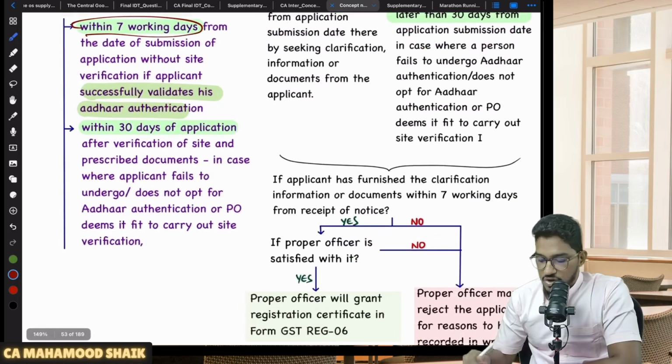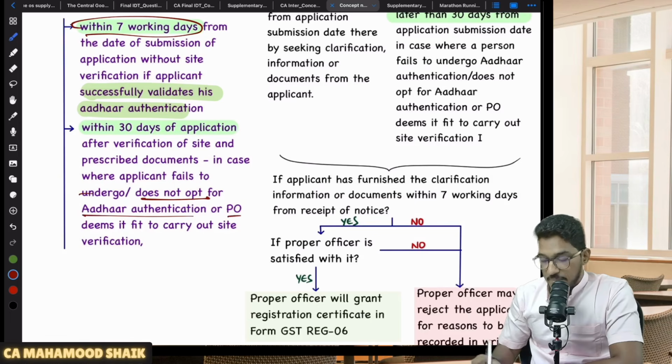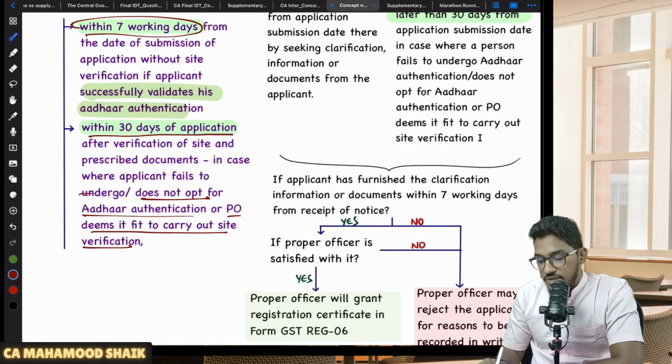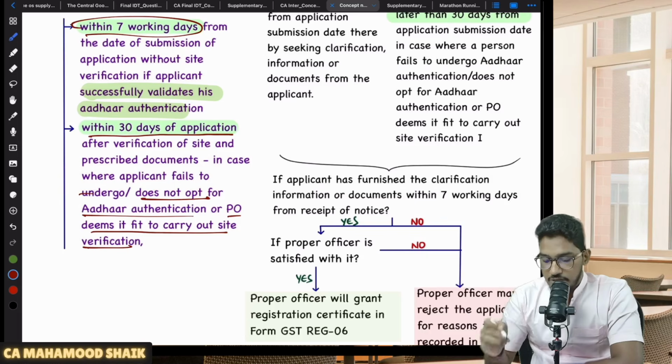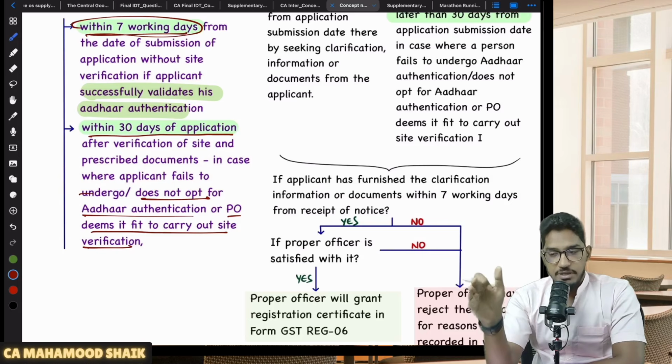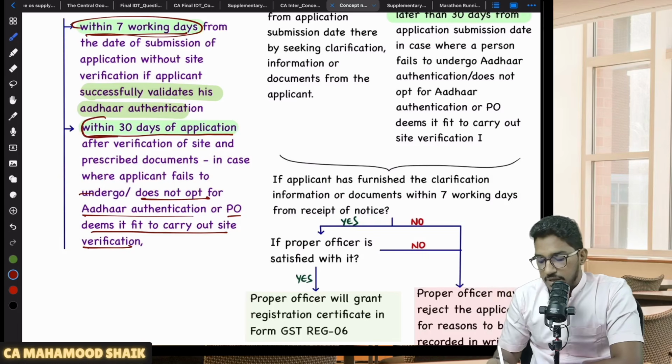On the other hand, if you have not opted for Aadhaar authentication, or if you have opted but you did not successfully undergo the Aadhaar authentication, or PO on the basis of risk parameters he finds necessary to carry out the site verification, in those cases, department can take their own sweet time. They can grant you the registration certificate within 30 days. If you are non-risky case, you have successfully done the Aadhaar authentication, within 7 working days of submitting the application, you will get the registration certificate. But in case if you have not opted for Aadhaar authentication, or if you have not successfully done the Aadhaar authentication, or PO deems it necessary to carry out your site verification, then the department can take 30 days of time for granting you the registration certificate.